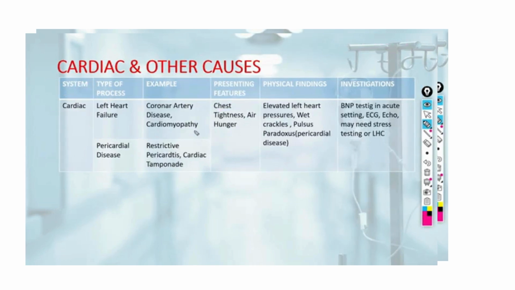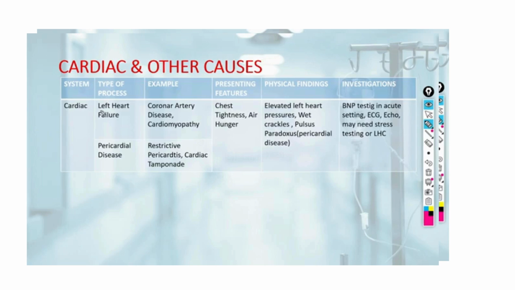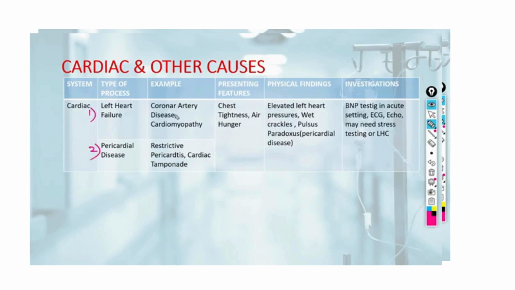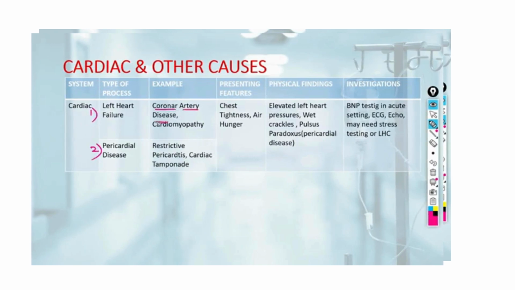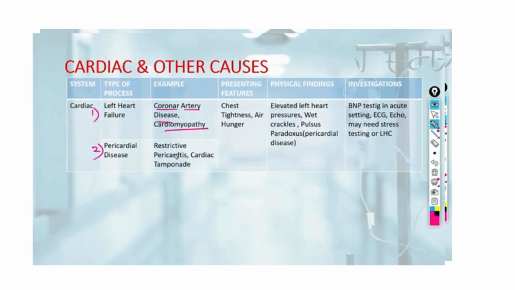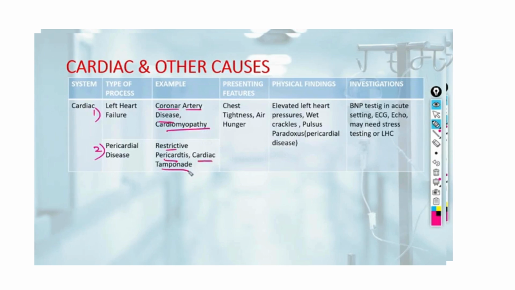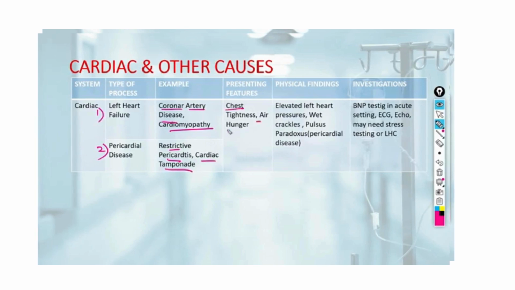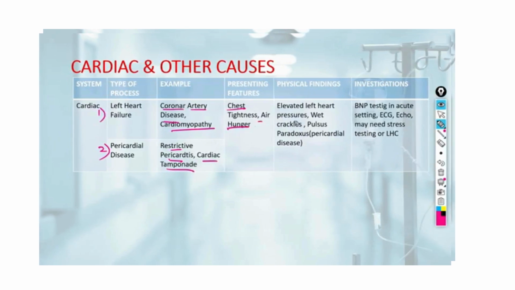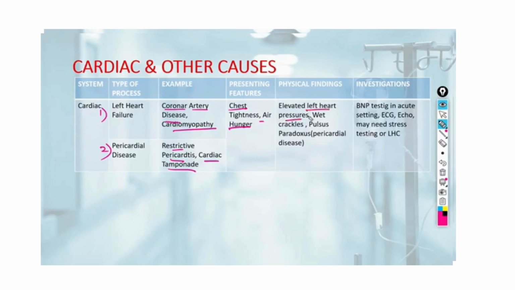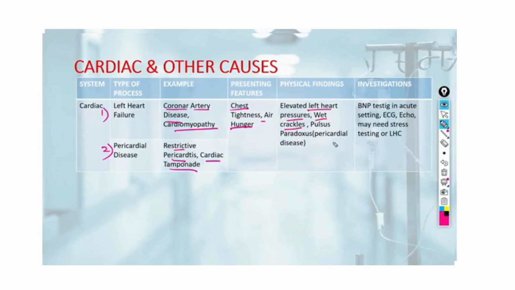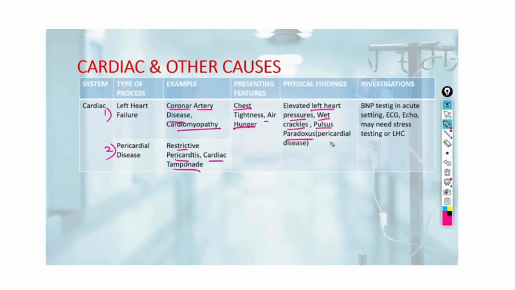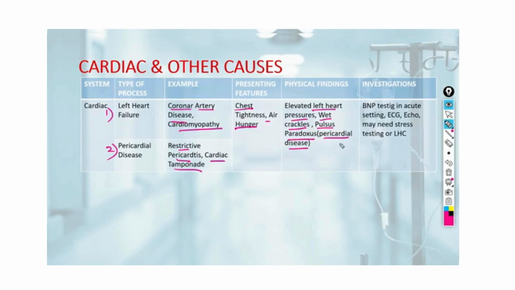Now friends, coming on to cardiac and other causes. The cardiac causes which can lead to dyspnea can be left heart failure and pericardial disease. Left heart failure can be due to coronary artery disease or cardiomyopathy, and pericardial disease includes restrictive pericarditis or cardiac tamponade. The patient usually presents with chest tightness, air hunger. On physical findings, there are elevated left heart pressures. On auscultation, wet crackles can be heard due to cardiogenic pulmonary edema, and here comes pulsus paradoxus in pericardial disease.